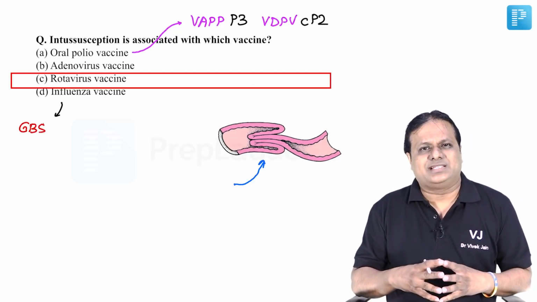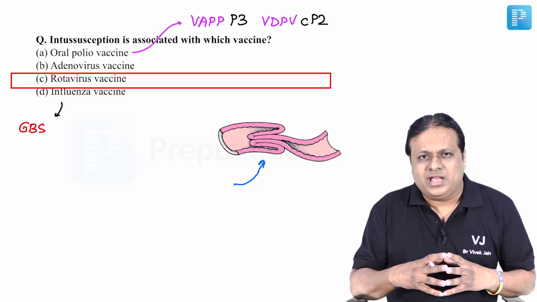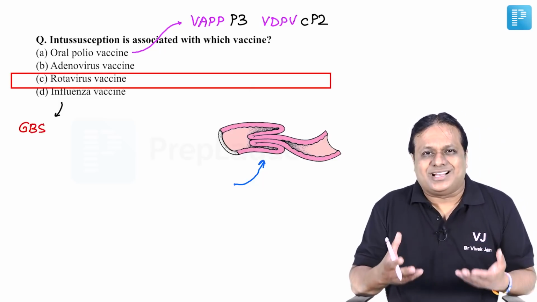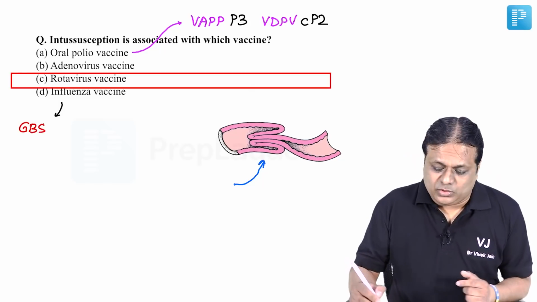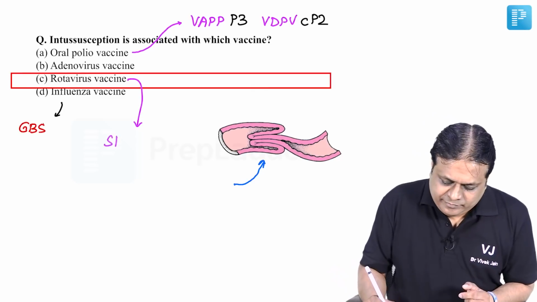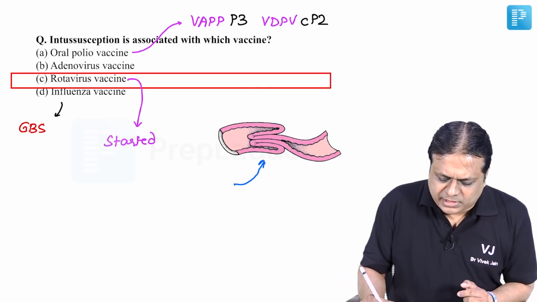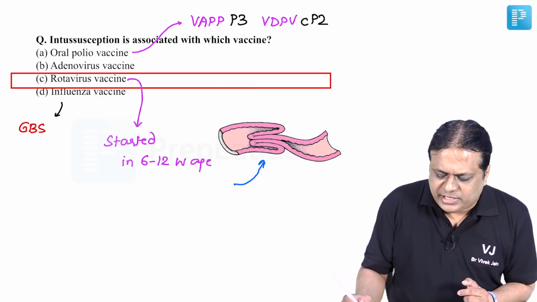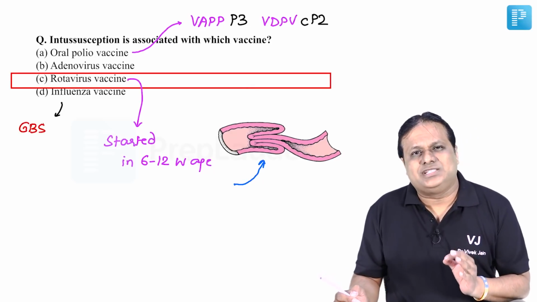So rotavirus vaccine is associated with intussusception. How can you reduce its chances? Chances could be reduced if rotavirus vaccine is given or started as early as possible, in 6 to 12 weeks of age.